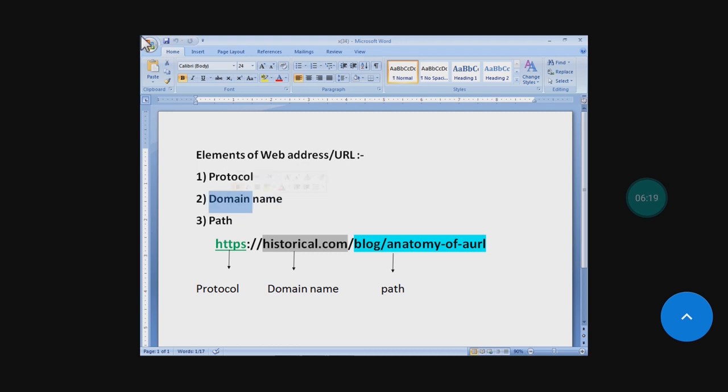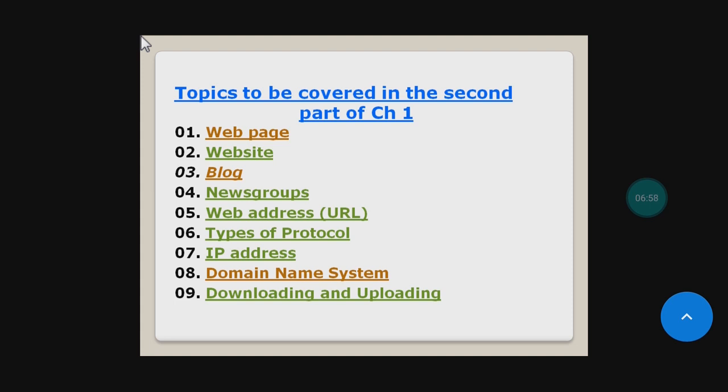A domain name is a unique reference that identifies a website on the internet. Then what is path? The path refers to a file or directory on the web server. You can see the example, students. This is your protocol. This one is the domain name, historical.com, and this is the path, blog/anatomy-of-a-url. I hope you have understood the elements of web address.